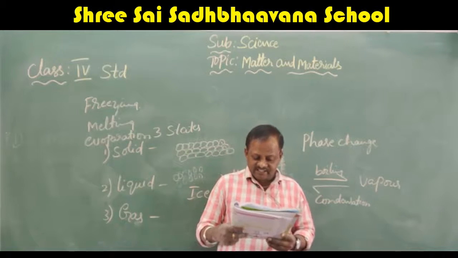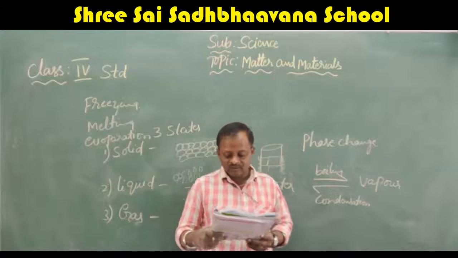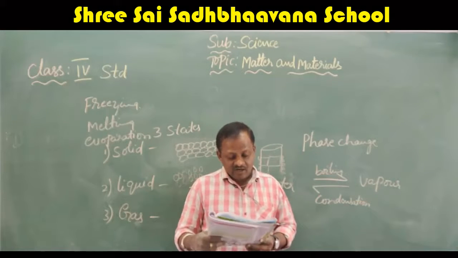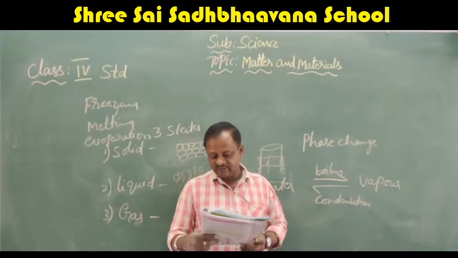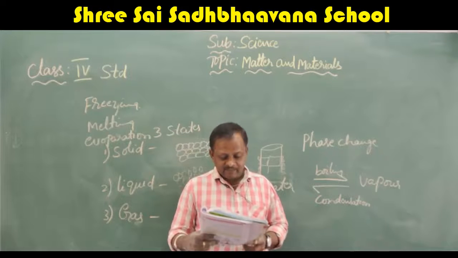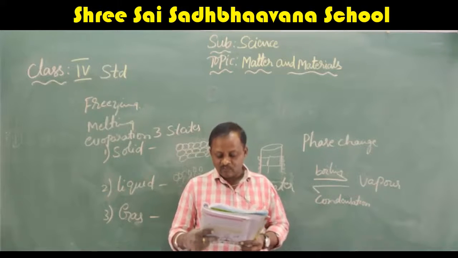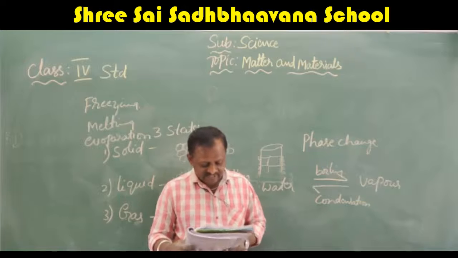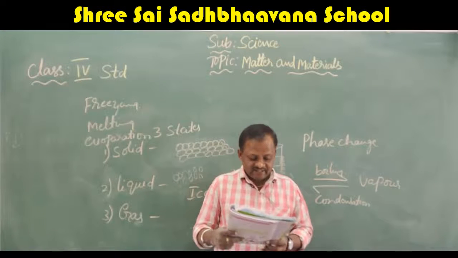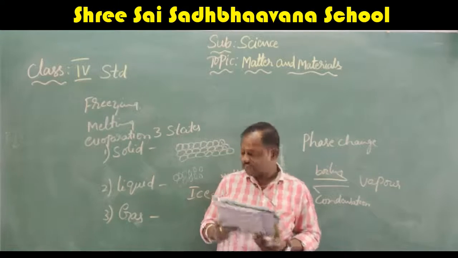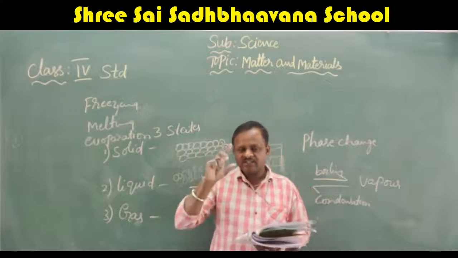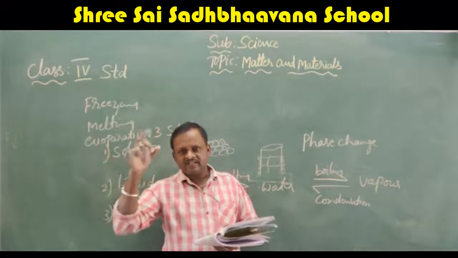Next, liquid in liquid solution. When milk is added to water initially, milk spreads slowly throughout the water. You can see it spreading. After stirring, the color spreads uniformly. This is because milk is completely soluble in water. Here, both water and milk are liquids. Hence, the solution is called liquid in liquid solution. Yes, first one is solid in liquid solution. That is, sugar is solid, water is liquid.